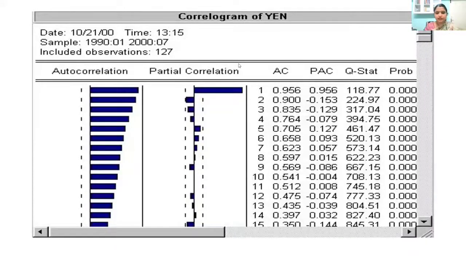Is there any other method to find out tentative AR models, meaning to find out the values of P and Q, other than looking at the spikes of the correlogram? Normally, no. Otherwise, we should do trial and error, madam. We should do trial and error, and then there is something called information criteria value, so that we can list down all possible models, at least to get some clue.